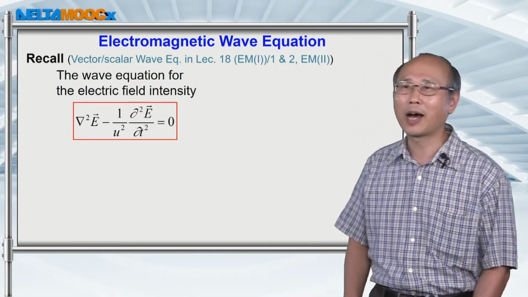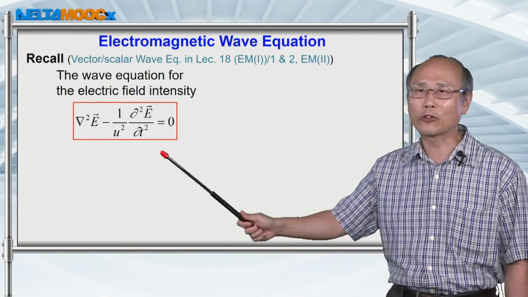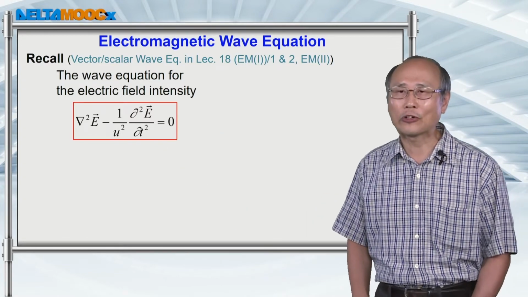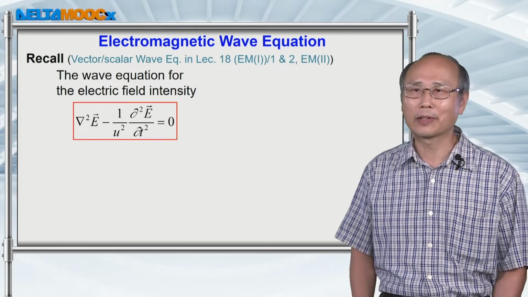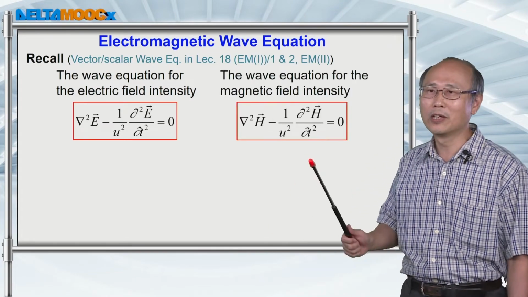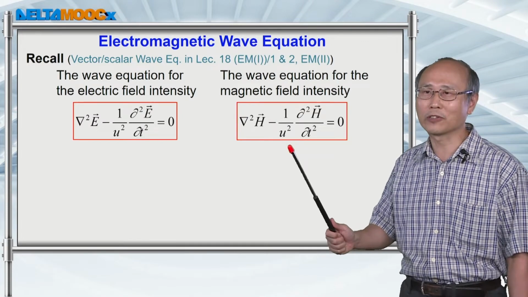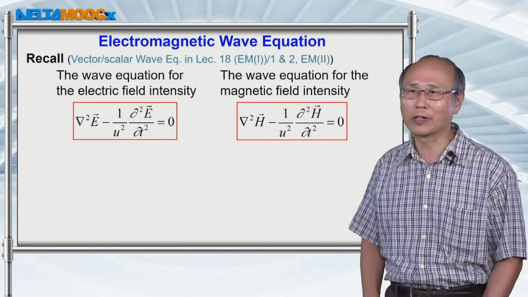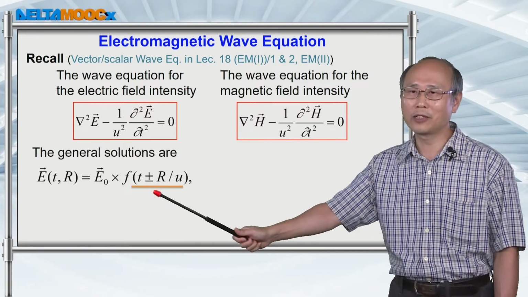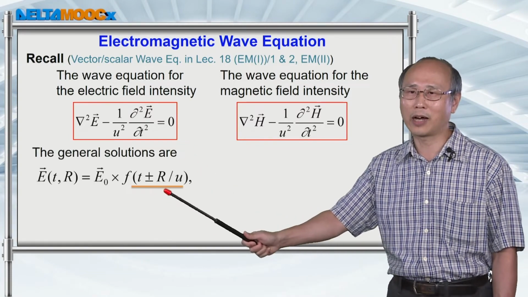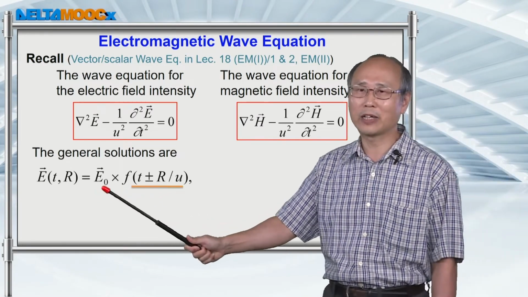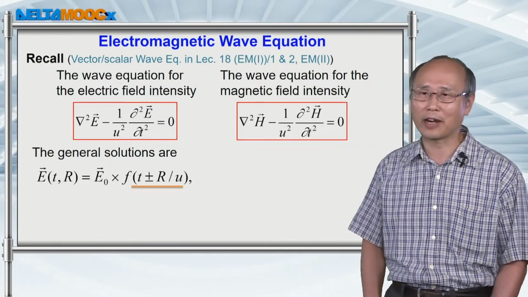In lecture 18 of electromagnetic 1, and also in the first 2 lectures of electromagnetic 2, I introduced you the wave equations for electric field. The electric field and magnetic field are coupled together, and the magnetic field also propagates as a wave, so it also follows the wave equation for its propagation. In this expression, the general solution will have this form, but the amplitude now is a vector field, not a scalar field.